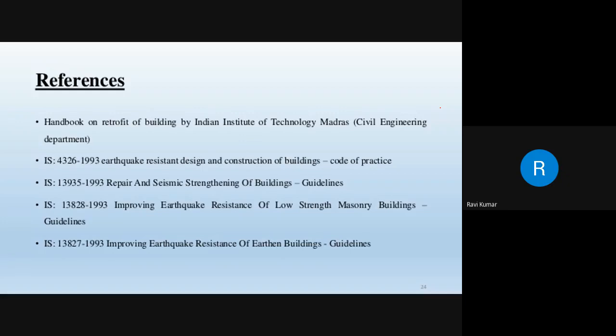Please refer parallelly to the respective code books. What are the standards and specification limitations given in the code book? That will always help you to understand and configure the system, whether it is a skeletal or non-skeletal, framed or non-framed structure. It has to meet its intended design function. Okay, my dear friends. Thank you very much.